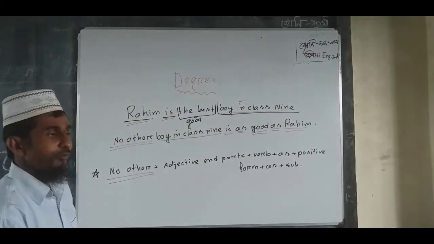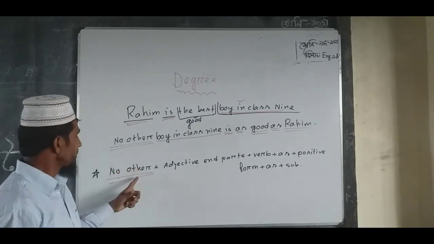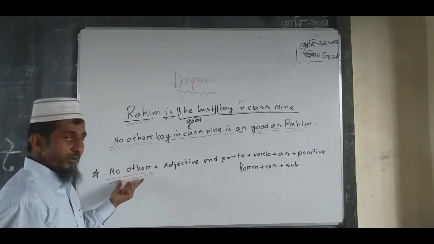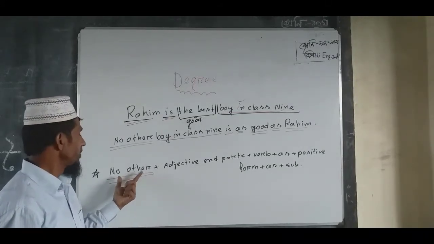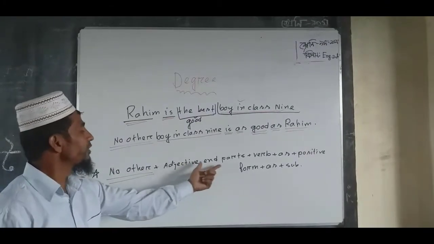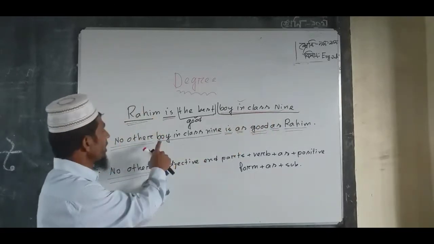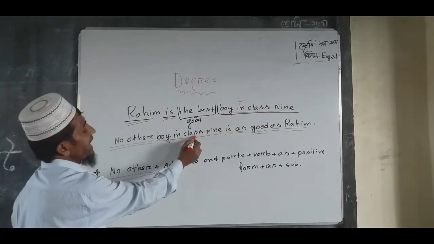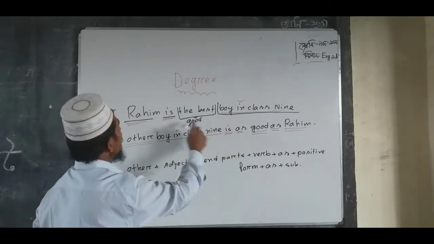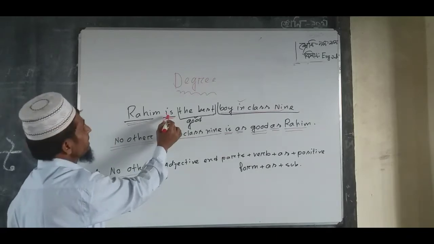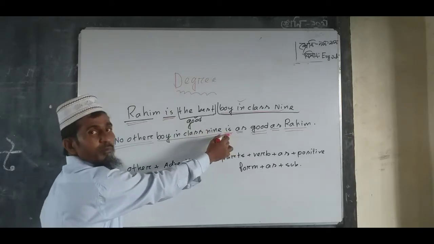So according to the rule, from superlative to positive, beginning no other. Adjective in the parts, boy in class 9. Then verb: the superlative sentence verb is, so the positive sentence verb is.